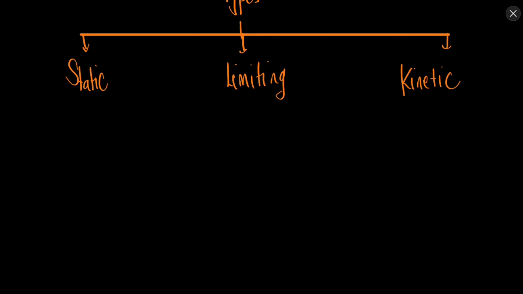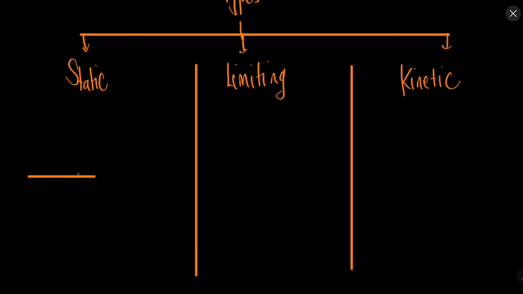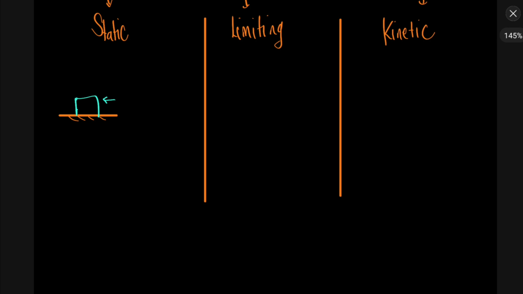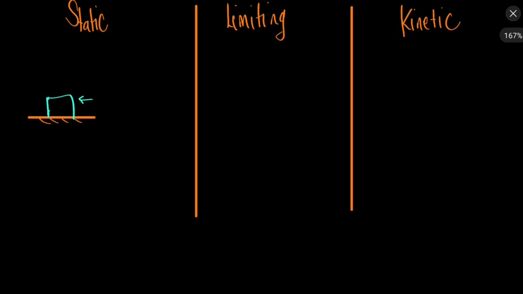So let's say we have this object which is at rest. Let's say this is a surface and we have this object which is at rest. Now we are applying some force on this object to move this, but this object is not moving. Obviously one of the reasons is the inertia, the mass of the object, but in this case let's ignore that and say that the opposition is mainly due to the friction.